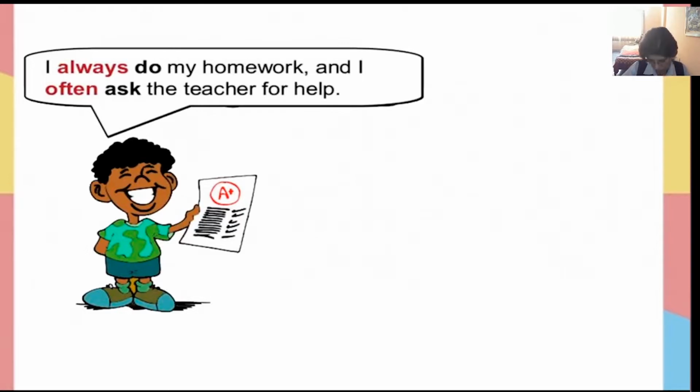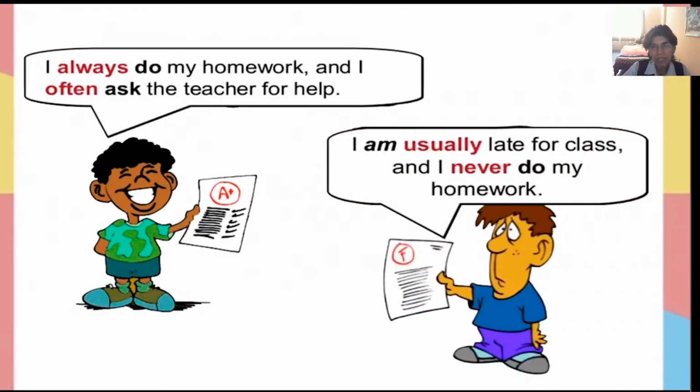Okay, we see here two boys, two students. Okay, in the first, here we read, this boy says, I always do my homework and I often ask the teacher for help. And this student says, I am usually late for class and I never do my homework.